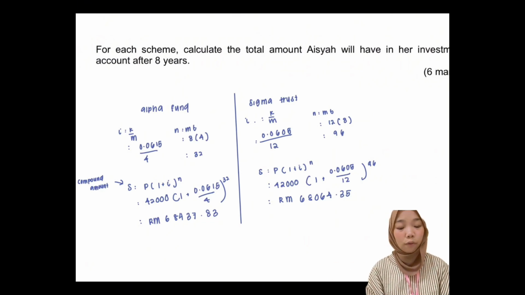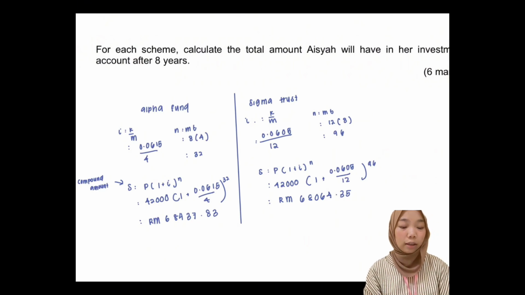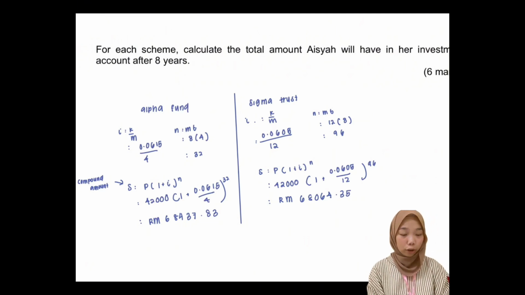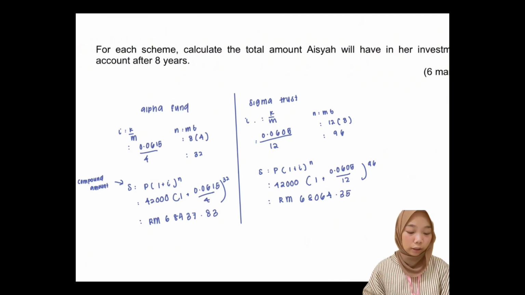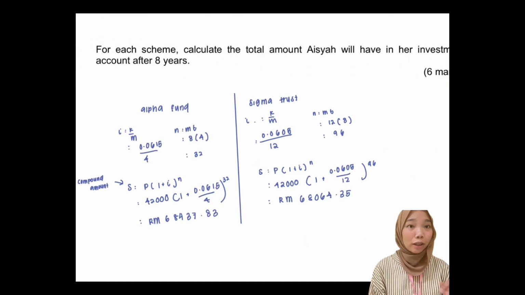First we have to find the value of I and N. For I, the formula is K over M. Since we have all the information, we just need to substitute into the formula, which is 0.0615 over 4. N is M times T, which is 8 times 4 equal to 32. So now all the values that we just calculated, we have to substitute into the formula, which is 42,000 bracket 1 plus 0.0615 over 4 bracket the power of 32, and then solve the equation in the calculator, and we will have the final answer of 68,427 ringgit and 83 cents, and that is the total amount for Alpha Fund. Now let's calculate the total amount for Sigma Trust.